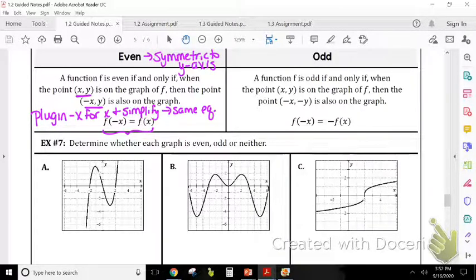Okay, an odd function. It says a function f is odd if and only if when the point (x, y) is on the graph of f, then the point (-x, -y) is also on the graph of f. So f(-x) is equal to -f(x). So if you're just looking at the graph, an odd function is symmetric to the origin. That one's usually a little harder to see, okay? Being symmetric to the origin is harder to see, but the easiest way I can do it is I can look and see that it reflects across the x and the y axis.